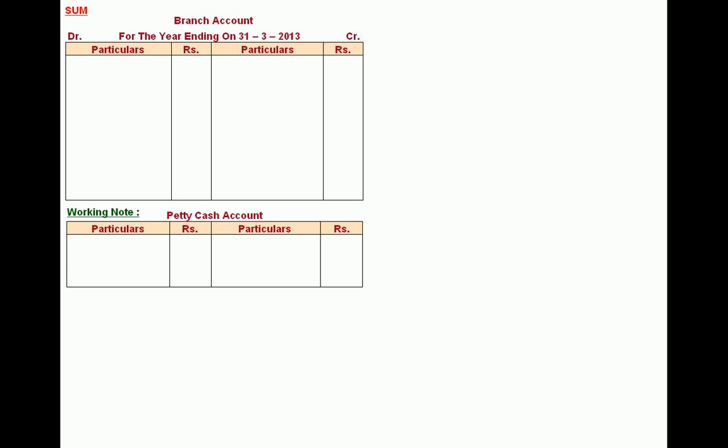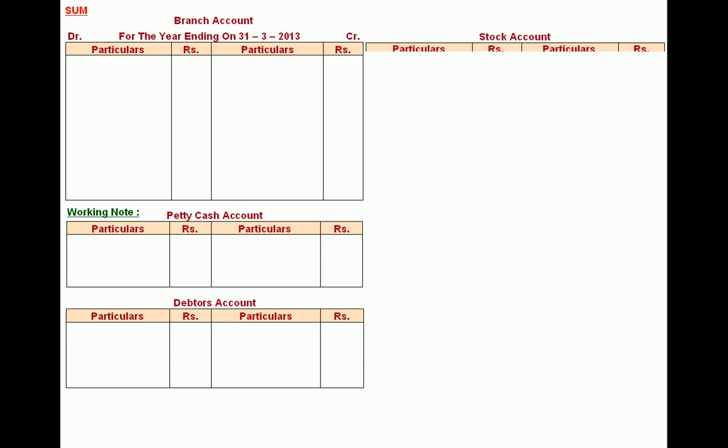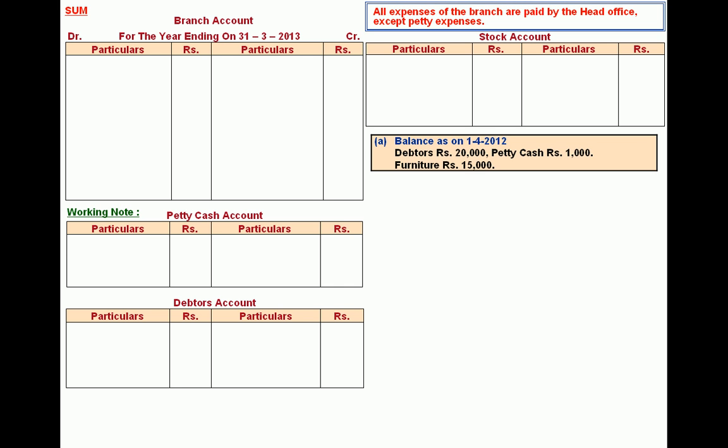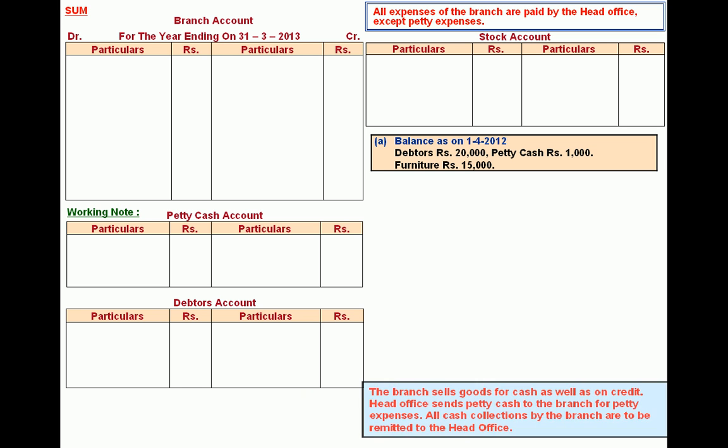After understanding all these details, let us start preparing branch account and the working notes. In working note, we are going to prepare petty cash account, debtors account and stock account as we have discussed. Now let us start with the first information, that is of balances as on 1/4/2012. Opening balance of debtors 20,000, petty cash balance 1,000, furniture balance 15,000.